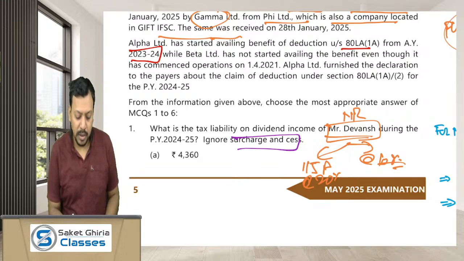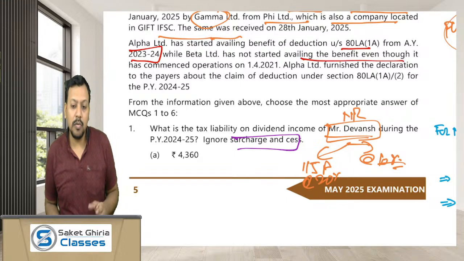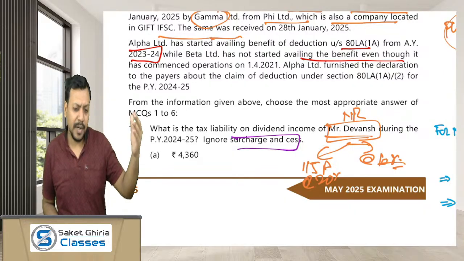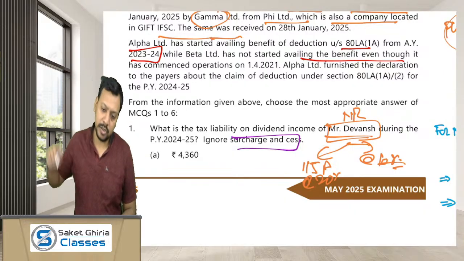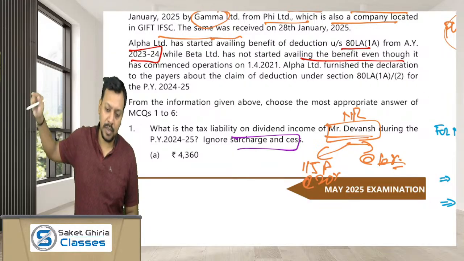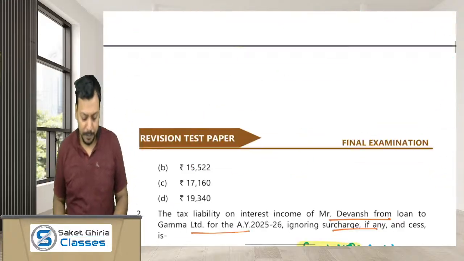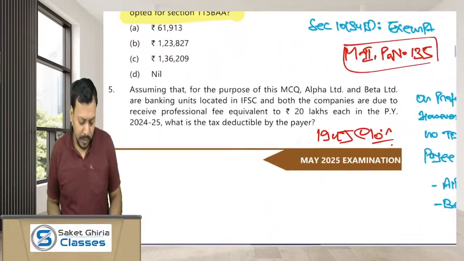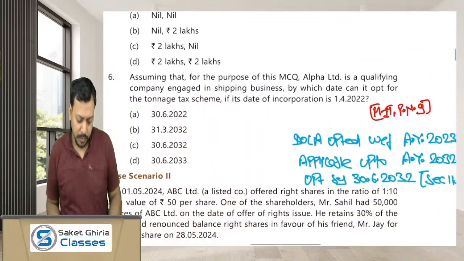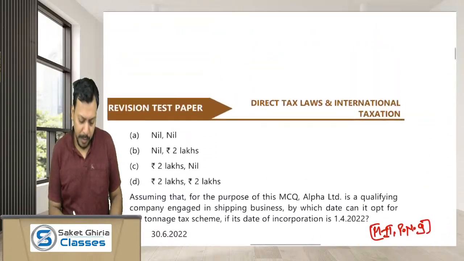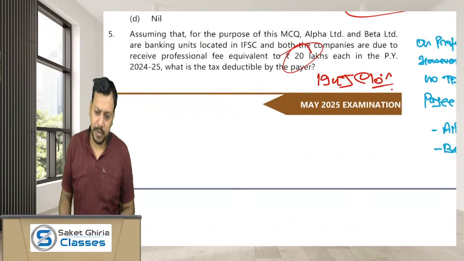But Beta has not started to avail the benefit even though it has commenced operation. If Beta has not started, then TDS under section 194J has to be made on the payment of fees for professional services to Beta, but not Alpha. So for Alpha it would be nil, but for Beta, if the amount is rupees 20 lakh, then TDS has to be made at the rate of 10%. It means rupees 2 lakh.